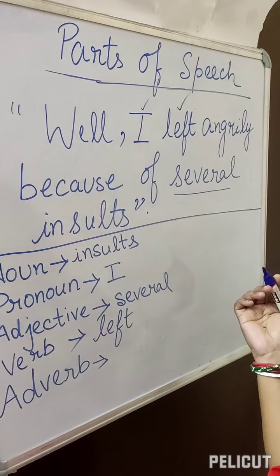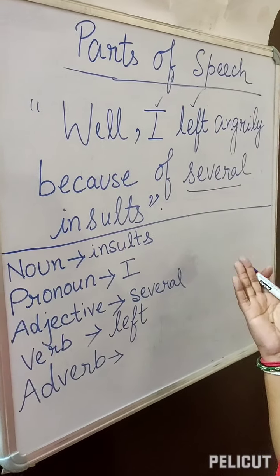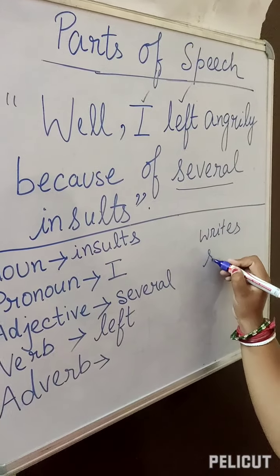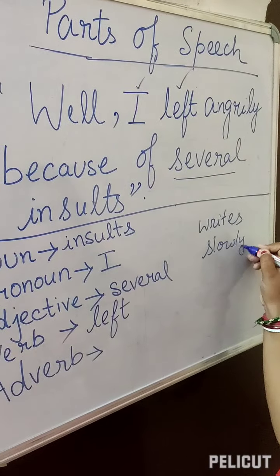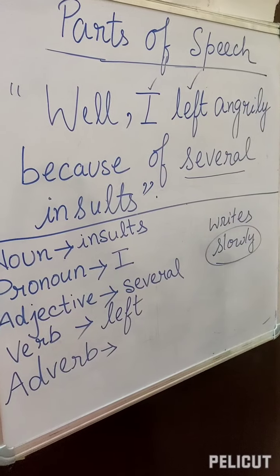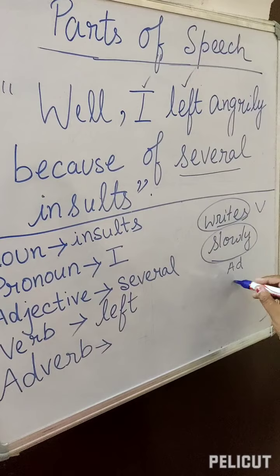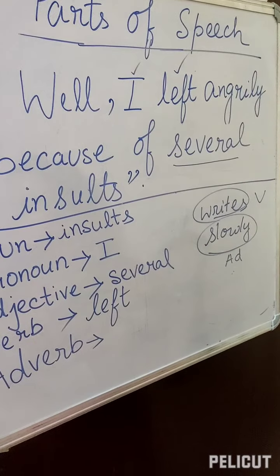Another example: he writes slowly. How does he write? He writes slowly. So this one is the adverb and this one is the verb. See, adverb is added with the verb.